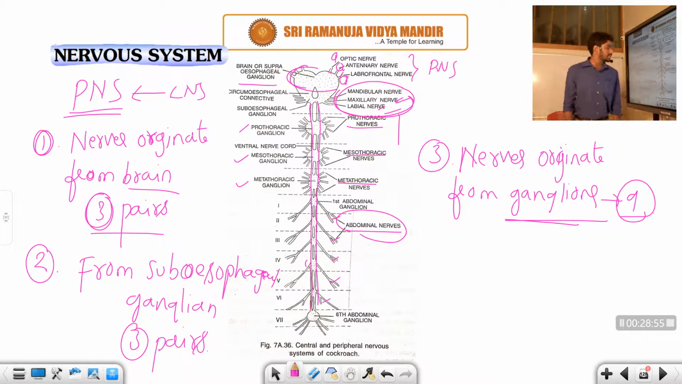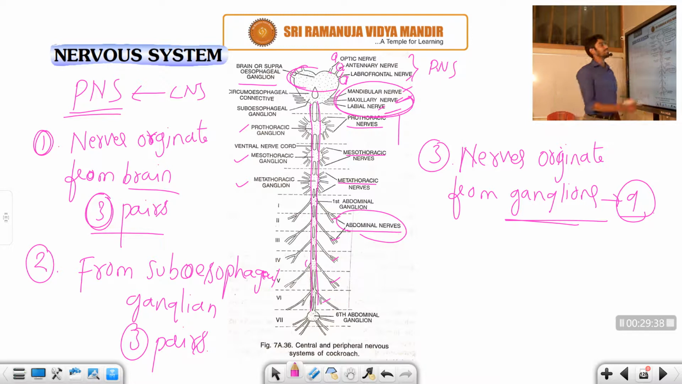The 6 are present on the first, second, third, fourth, sixth and seventh segments only. The last abdominal ganglion appears by the fusion of several ganglia. Generally all the ganglia appear at the embryonic stage only, right? Next, we are talking about the PNS. The PNS is a group of nerves arising from the brain, that is the optic nerve, antennary nerve, labrofrontal nerve, and the group of nerves arising from the subesophageal ganglion, that is the mandibular nerve, maxillary nerve, labial nerve, and the group of nerves arising from the thorax region and the abdominal region.